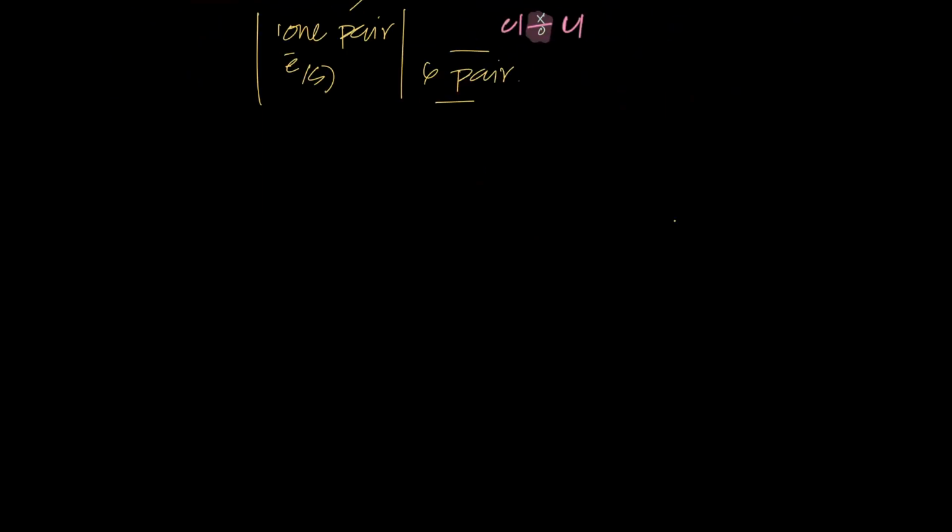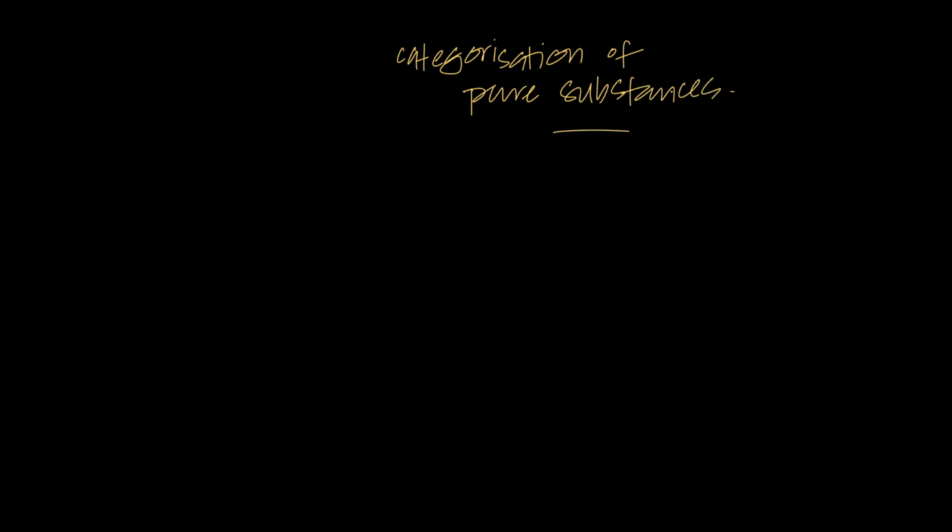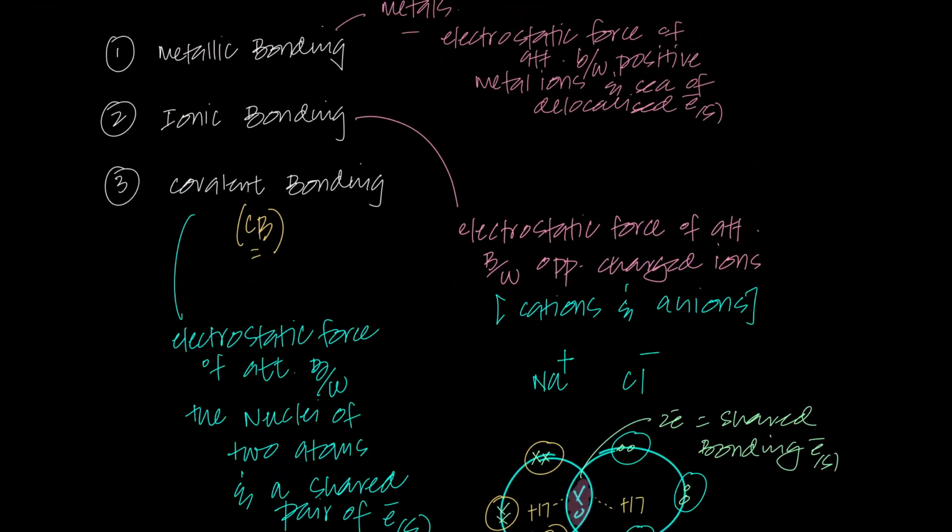Now, I'm just going to quickly go over a recap of O levels and IGCSE, categorization of pure substances. And this question should be in your brain now: Sir, why aren't we using the definition that we learned in O levels, which is the transfer from metal to non-metal? Why aren't we saying the sharing of electrons between two non-metals? Why aren't we using the term non-metal and metals? That you'll learn in a while. But this question should be in your brain.